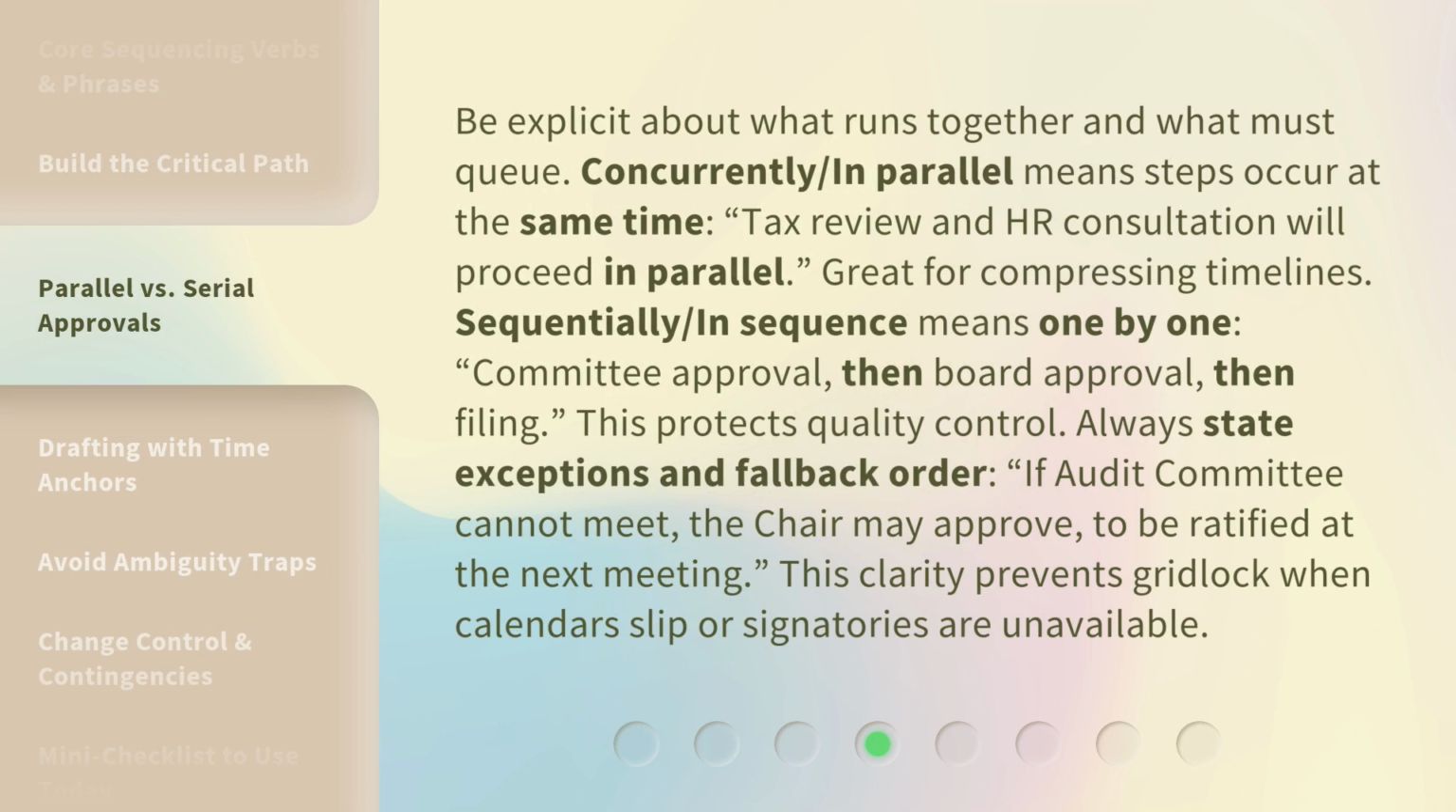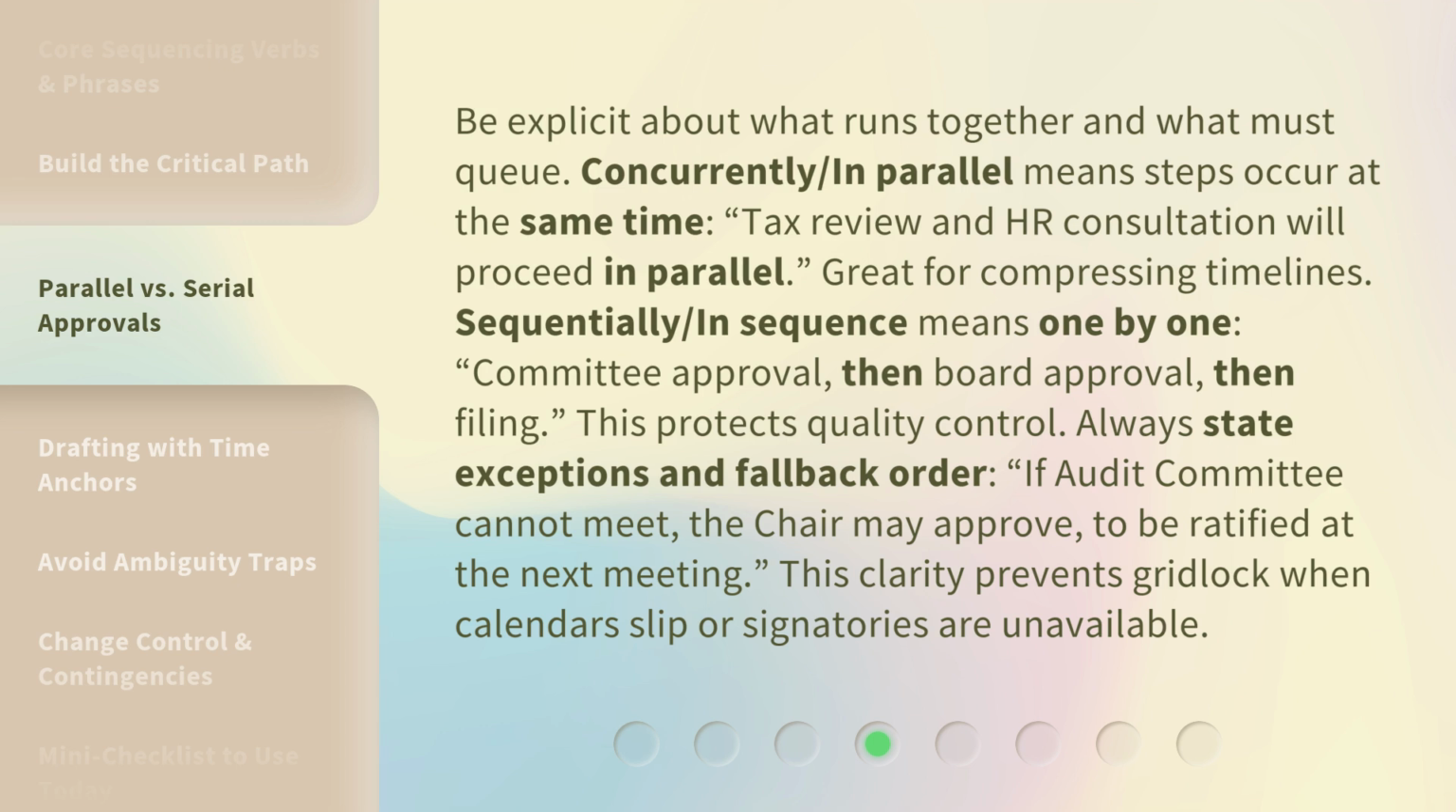Be explicit about what runs together and what must queue. Concurrently or in parallel means steps occur at the same time. Tax review and HR consultation will proceed in parallel. Great for compressing timelines. Sequentially or in sequence means one by one. Committee approval, then board approval, then filing.